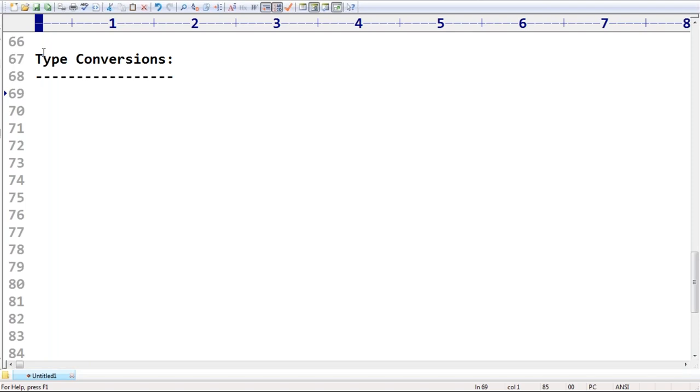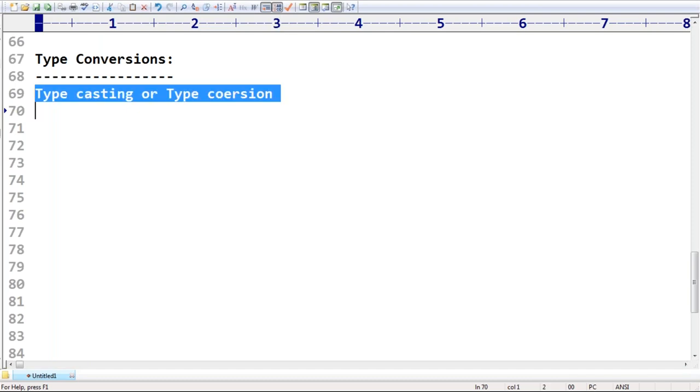Now, type conversions: what various functions are available? We can convert one type to another type. This conversion is called type casting, or type conversion, or type coercion. Coercion is nothing but conversion only. Don't worry about that. These are normal; people are going to use extra words.